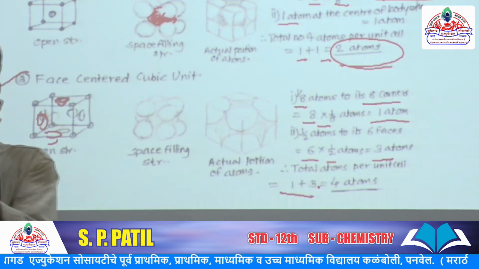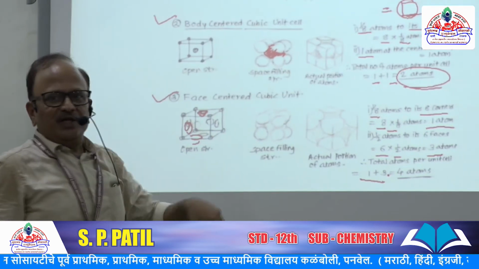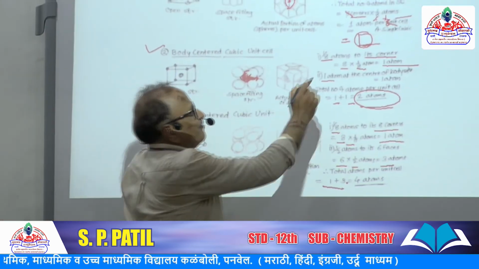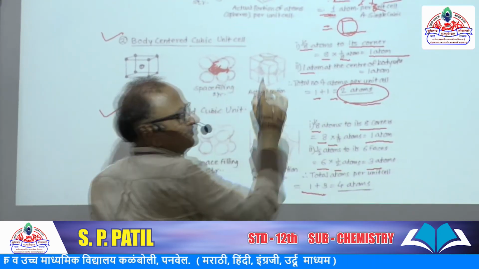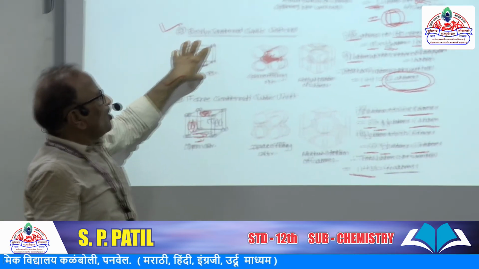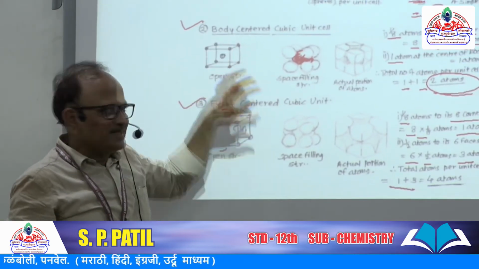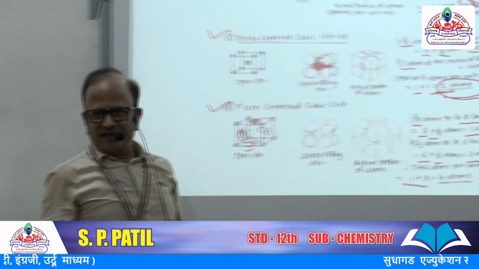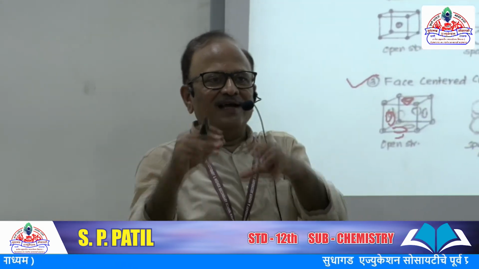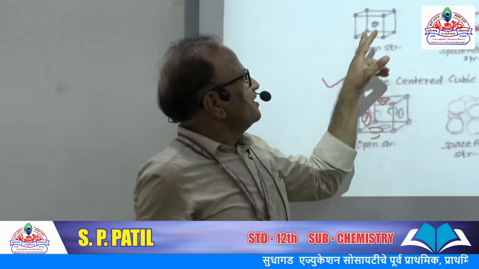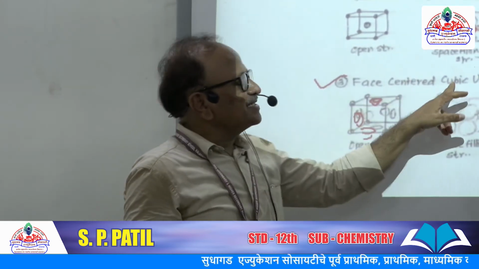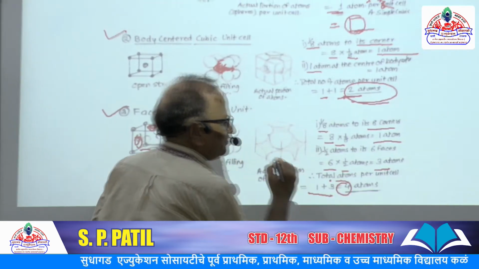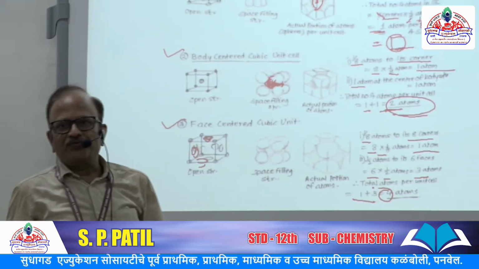Okay. The unit cell for each of the three is the same. But here, in one unit cell, only 1 atom is accommodated. In this body centered cubic cell, a total of 2 atoms are accommodated, filled in that particular unit cell, and for the face centered cubic cell there are a total of 4 atoms.